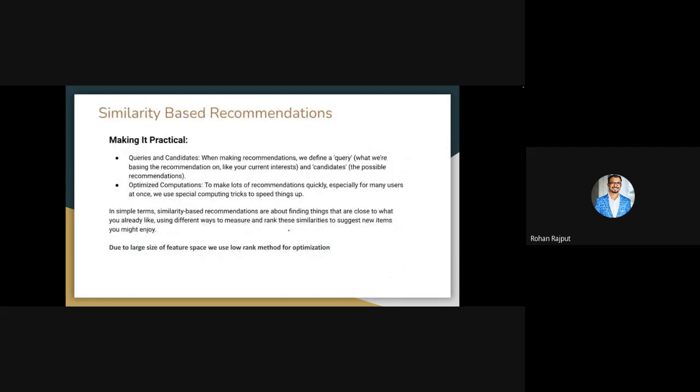So on a very high level, what we are trying to do is query our recommendations based on your interest. What you query is the interest of your user, and generate a candidate, that means the items for your particular user. And when we have lots of recommendations, to make lots of recommendation systems, there are some computation tricks we can use to increase the performance of this recommendation system.